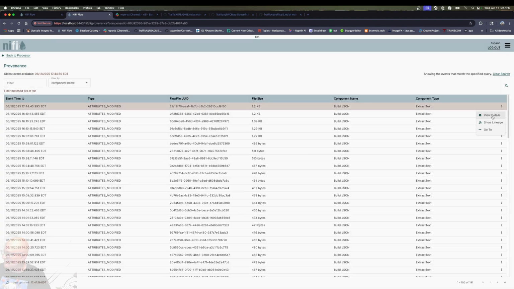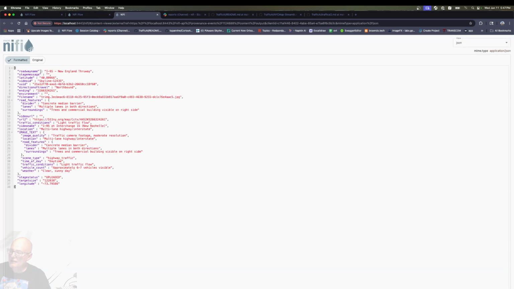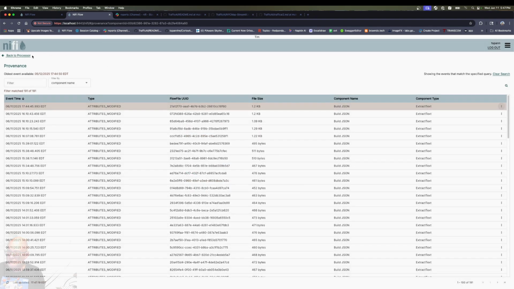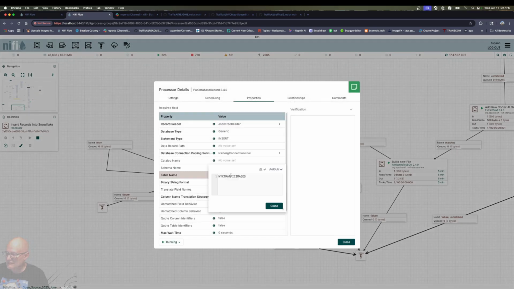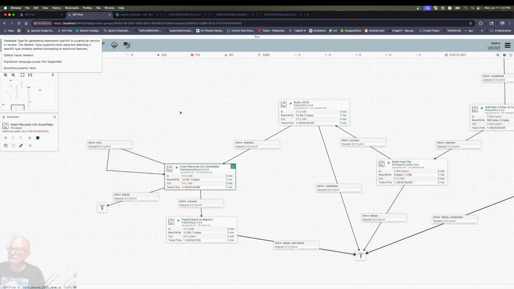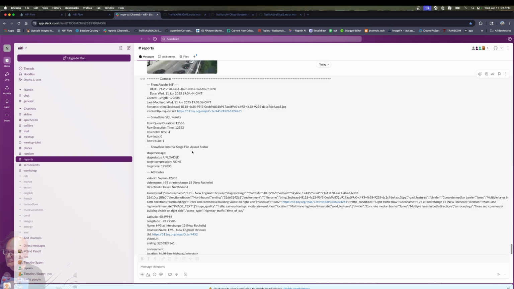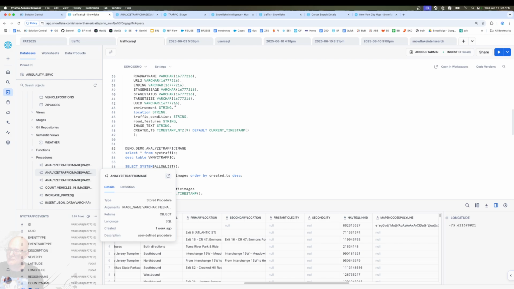And if we take a look at that complete file, we could see it here. It's got a number of different fields from that JSON, including that image text coming back from Cortex with some nice description. And then we are going to call that put database record to put it into traffic images. And we see we've got a couple going through. I also pushed them to Slack so you can see what we sent, all our different metadata we had, and it was successful, all that fun stuff we want to see.